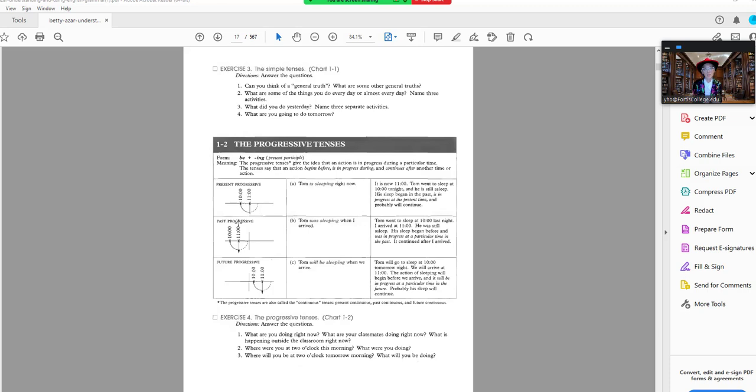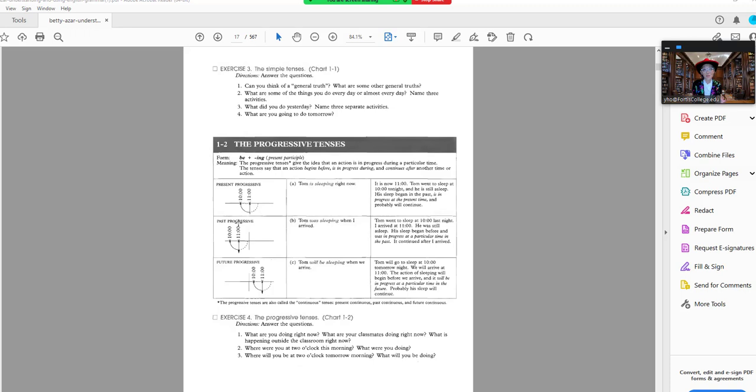I am speaking right now, so that's present progressive. Yesterday at this time, I was speaking, so that's the past progressive. Future progressive is: tomorrow I will be speaking at this time. So I am speaking, I was speaking, I will be speaking become the present progressive, the past progressive, and then the future progressive.